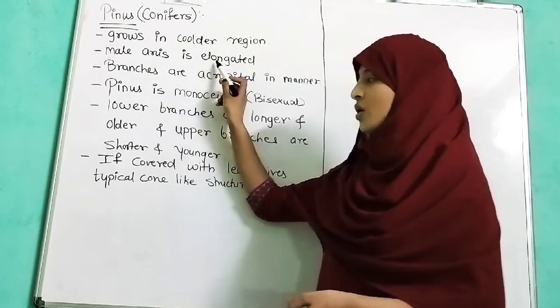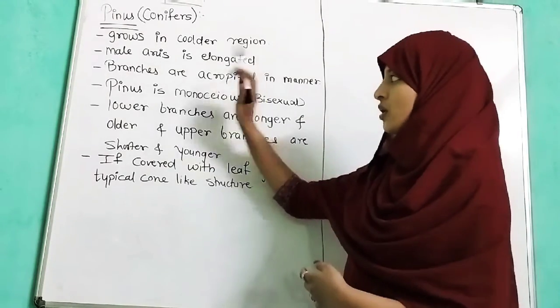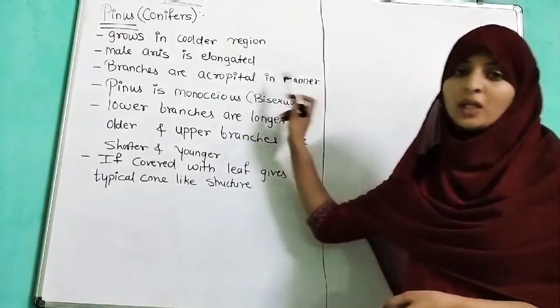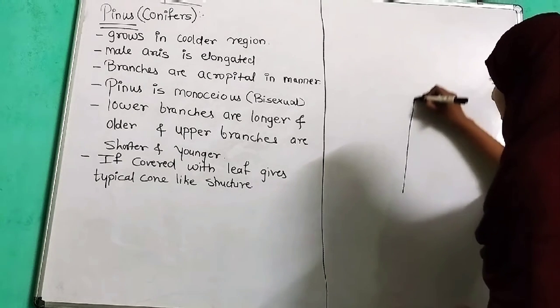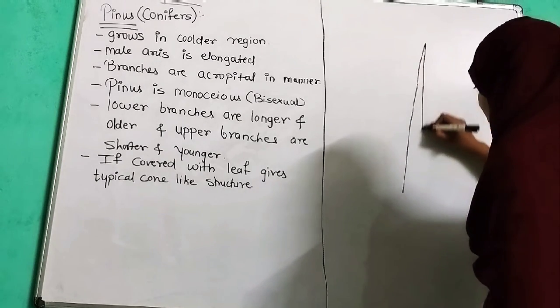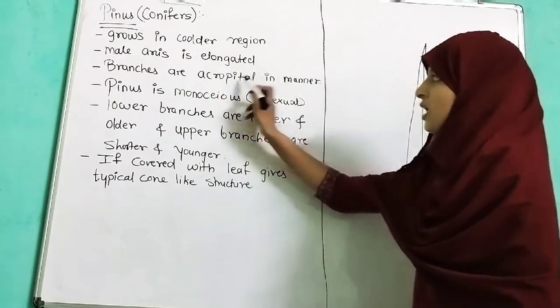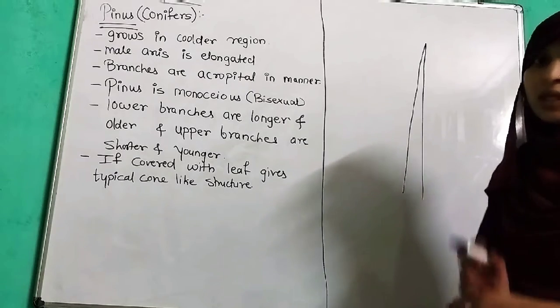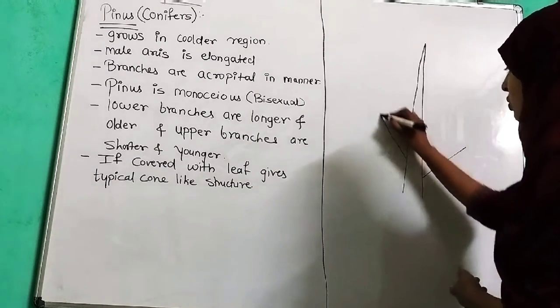The main axis is elongated, meaning we are going to draw a structure in which the main axis is elongated. Branches are acropetal in manner. So see, the main axis is elongated, and branches are in acropetal manner. Acropetal branching. We are going to see the acropetal branching. So one here, one over here.